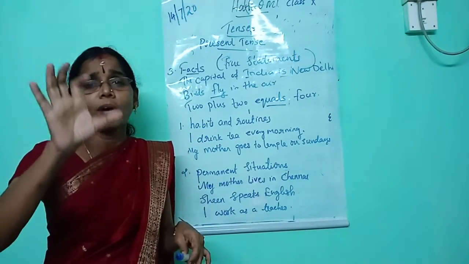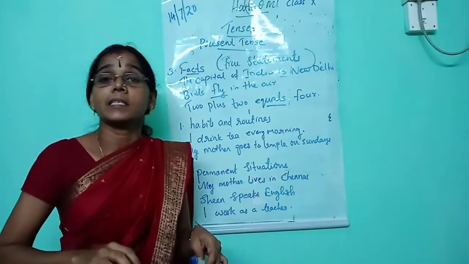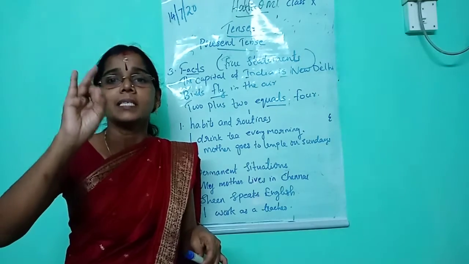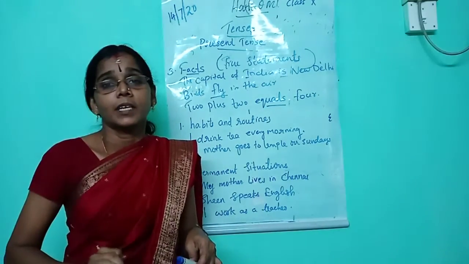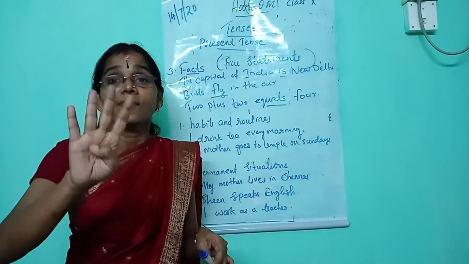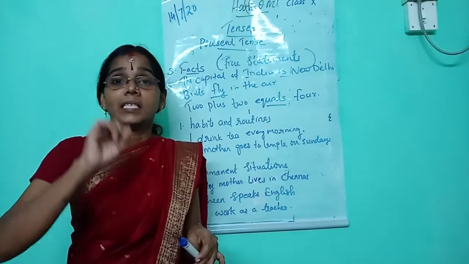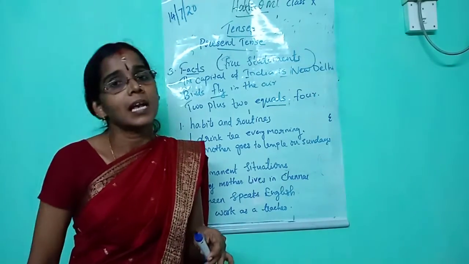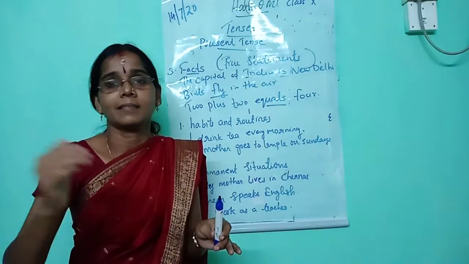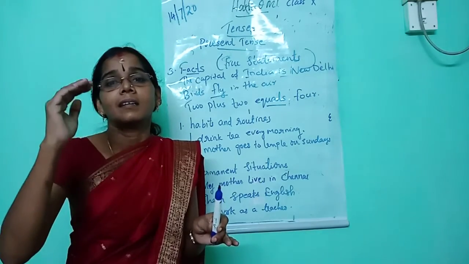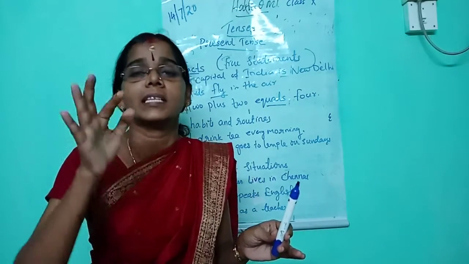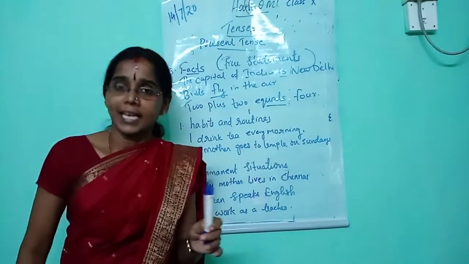What are the most important points you should remember about this tense? Simple present tense. The form of simple present tense is subject plus V1. V1 means the base form of the verb, the present form of the verb. When the subject is I, you, we, they, we never use S form. When the subject is he, she, it, we use S form. That means Balu drinks, Sheila plays, it drinks.